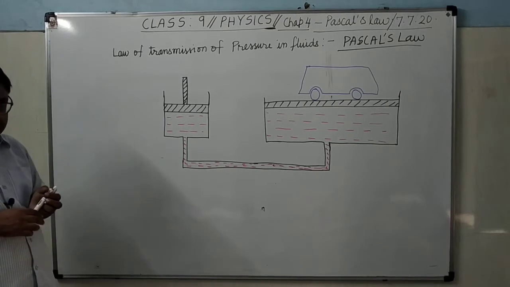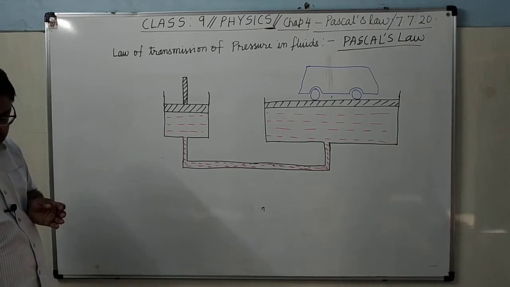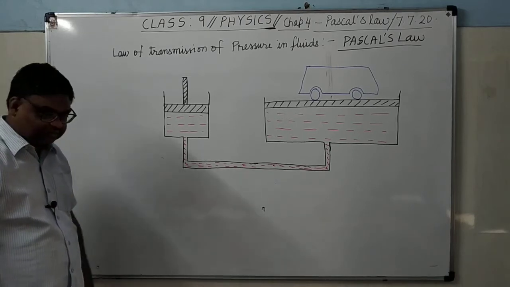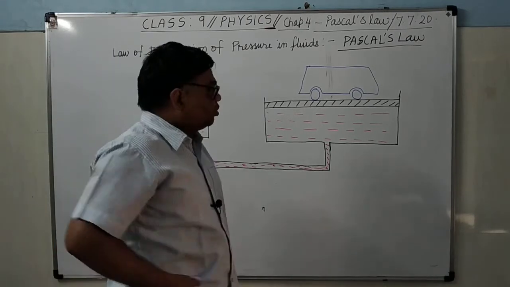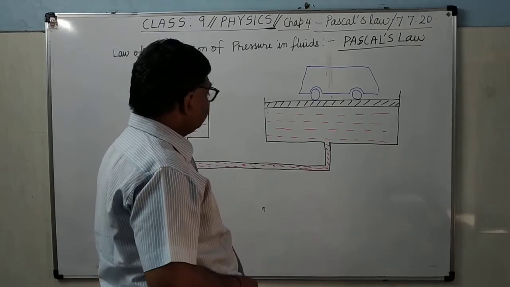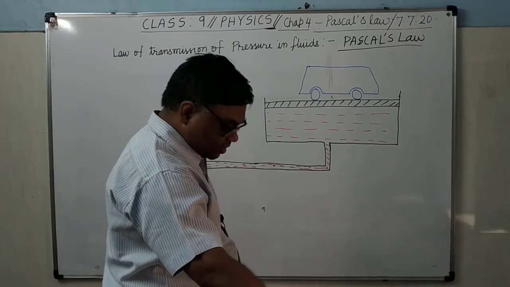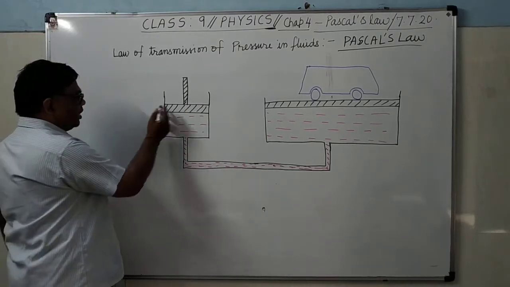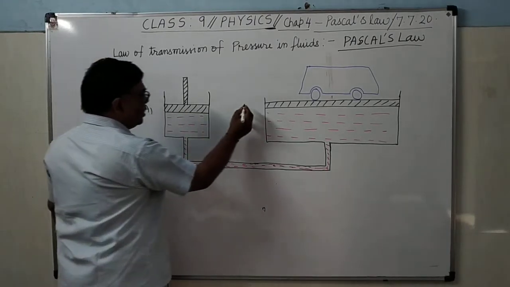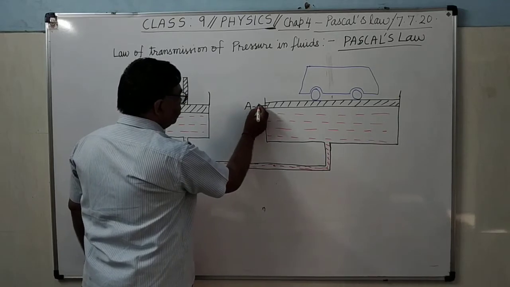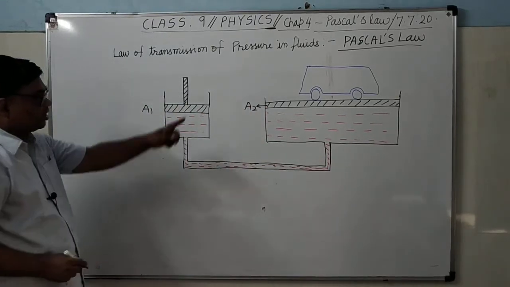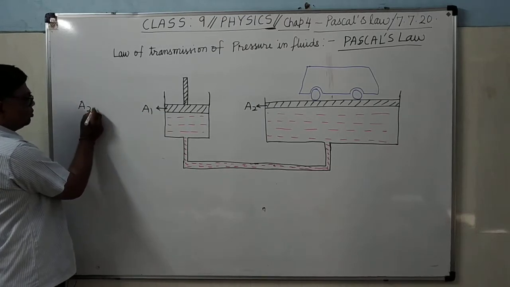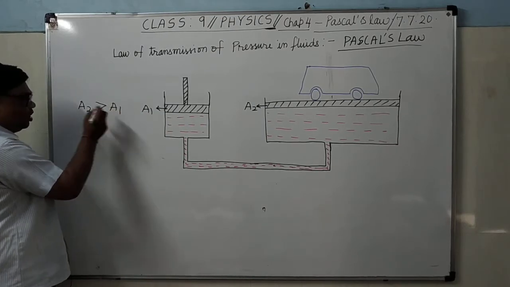It's clear that you can see this in service stations, where car servicing, that is repairing, is done. If you go there you can see this. So see here, we have taken the area of this piston as A1 and the area of this piston as A2. Area of cross section of that piston is A2. Here it is A1. Which one is more? A2 is more than A1. There is no need to tell you.